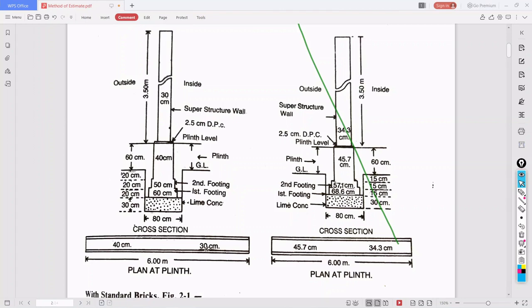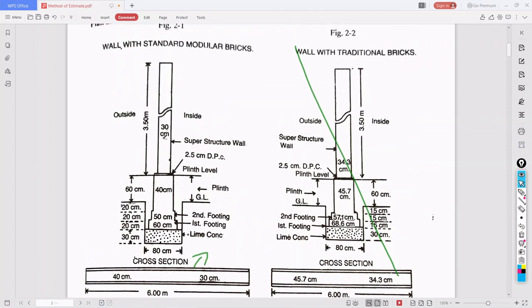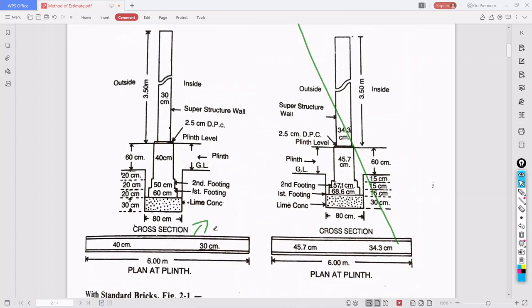So 40 centimeter. Here it is a 30 centimeter wall. Fine. Plastering is 10 centimeter, so finishing will be 40 centimeter. It is 30 centimeter, see here. So inside what is this? Sorry, this is the plinth level, I think. From the plan, this 30 centimeter is there, no? This 30 centimeter is this one. Okay, this is the plinth. Okay, so I'll show you.